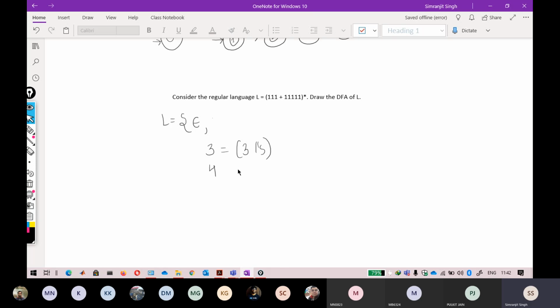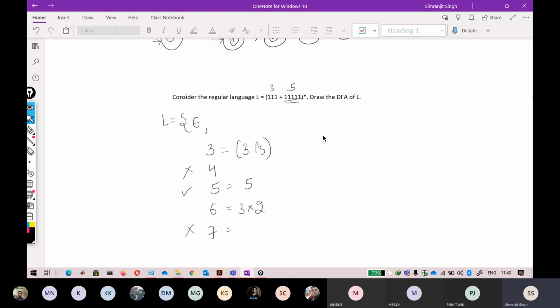In this counting, 4 cannot be there. There is no possible combination for 4. For 5, there is a possible combination. 5 ones are possible from this one, because these are 3 ones and these are 5 ones. So 5 is also there, no problem. For 6, you can write 6 by completing 3 into 2. So that is also possible. And for 7, I don't think 7 is possible by any combination. 5 plus 3 is 8, 3 into 2 is 6. So 7 is not possible.